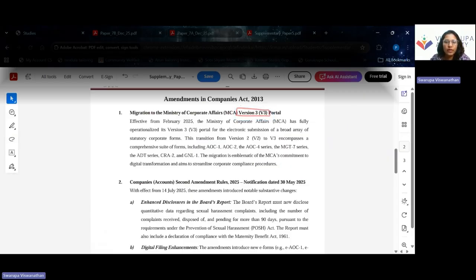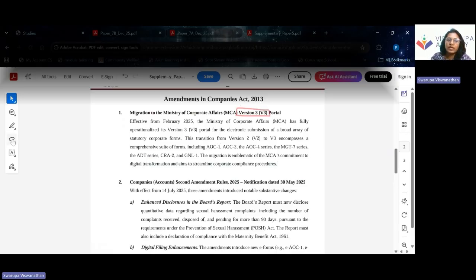So this is something very relevant to recent times that you need to take note of. The transition is from V2 to V3 portal and it includes the forms AOC1, AOC2, AOC4 and the MGT7 series. The migration is emblematic of MCA's commitment to digital transformation.